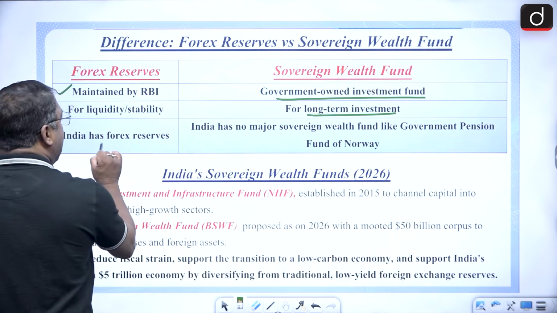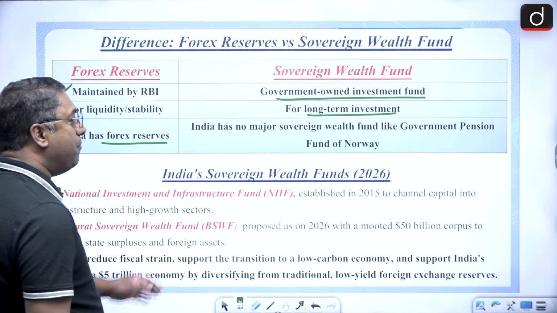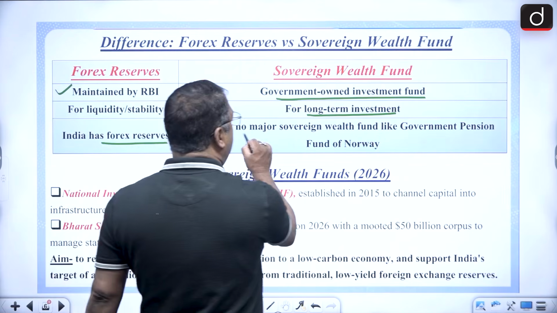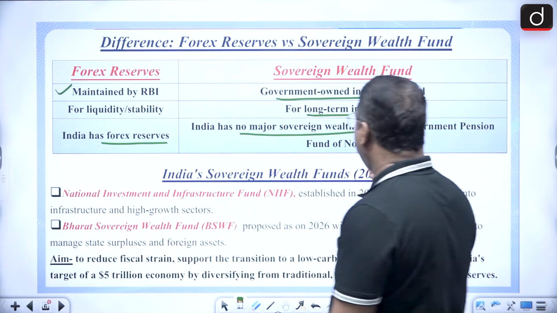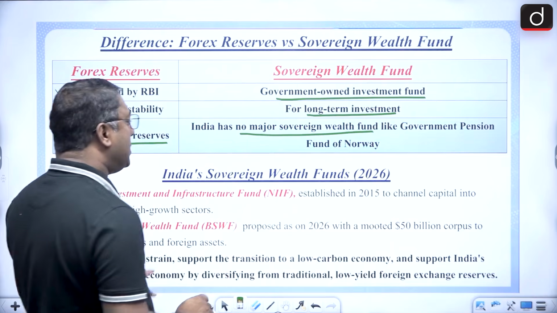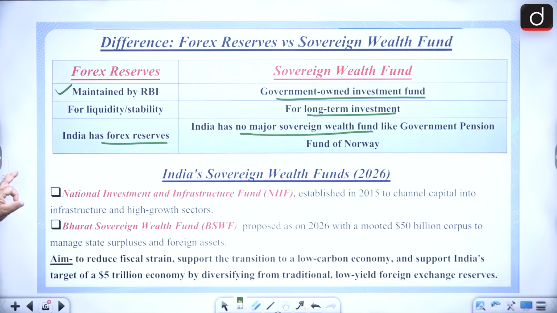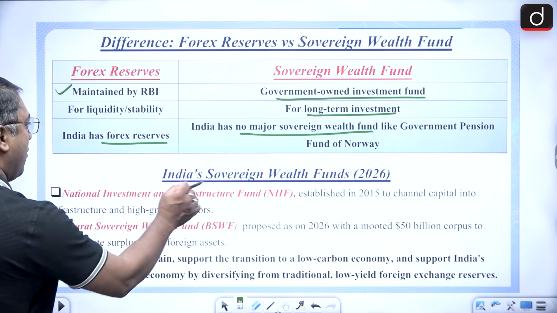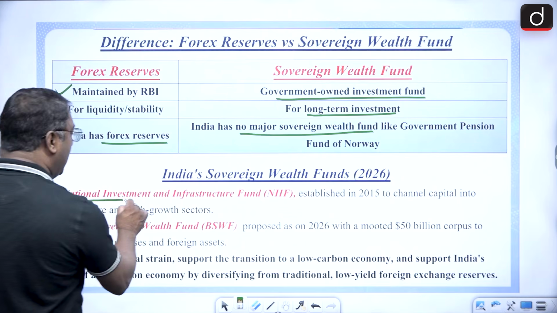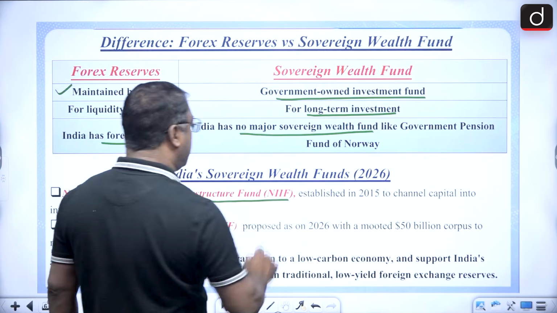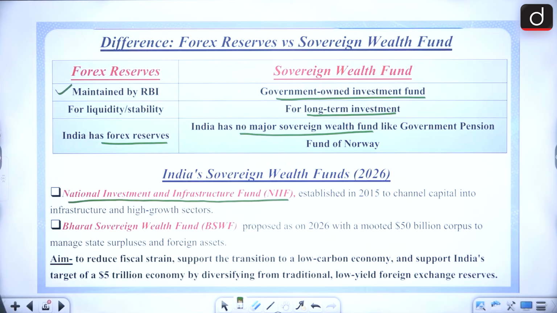Then India has Forex reserves, but India has no major sovereign wealth fund like the government pension fund of Norway. But still, we can say that as of 2026, India's sovereign wealth fund is the National Investment and Infrastructure Fund, NIIF.